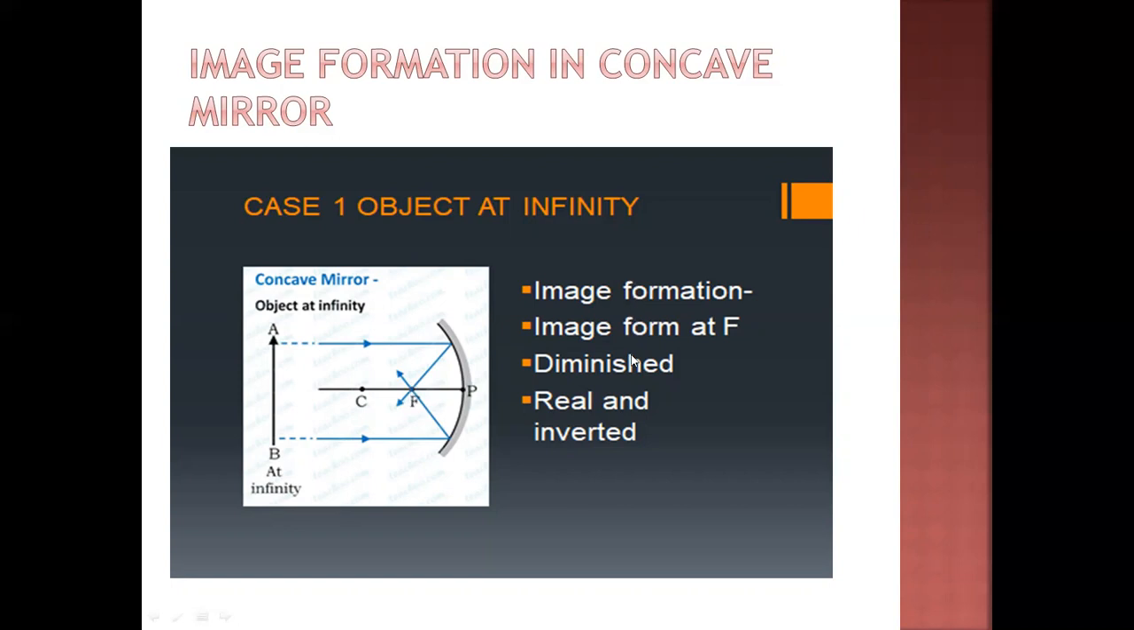So these are the conditions of the image, the nature of the image. The image is formed at F, it is highly diminished, real and inverted. So this is the first condition. What will happen if the object is at infinity?